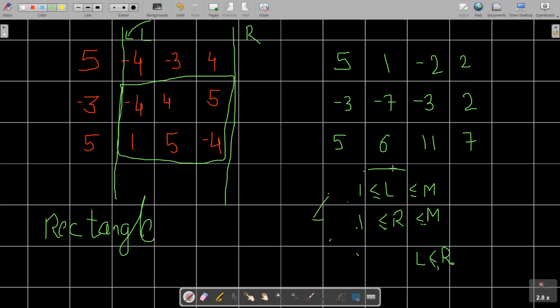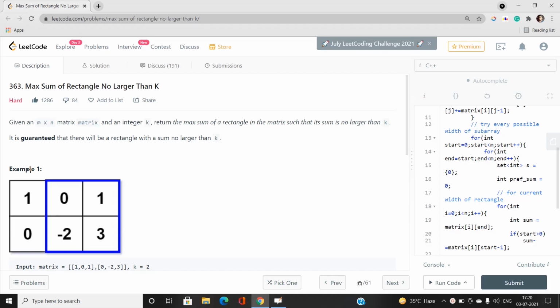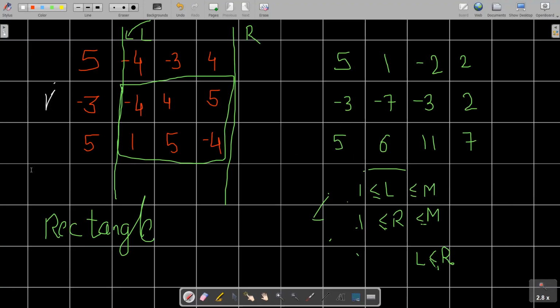With it, we can easily fetch some rectangle and operate on finding the required value, the maximum sum of rectangle no larger than k. Okay, so how to do that, let's try to understand.